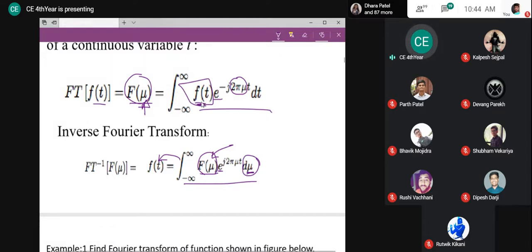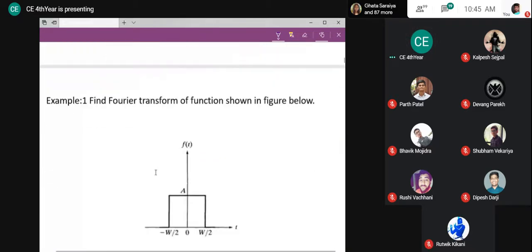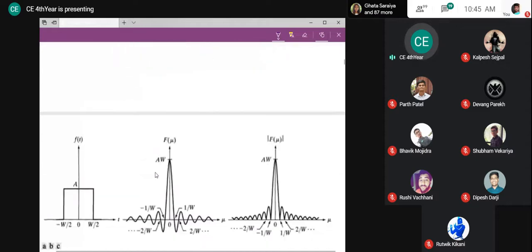Okay, so I'm repeating: my function multiplied with e raised to minus j 2 pi mu t, and the variable is time domain, definitely, because my function is in time domain. I will get my frequency domain representation. For the frequency domain, integrating e raised to j 2 pi mu t d mu, that is the frequency domain integral, and I will get the time domain representation. So not like this, we will go with this.